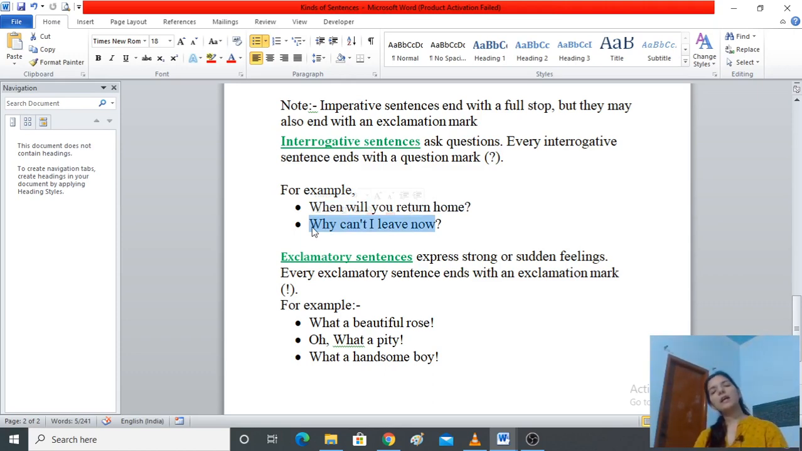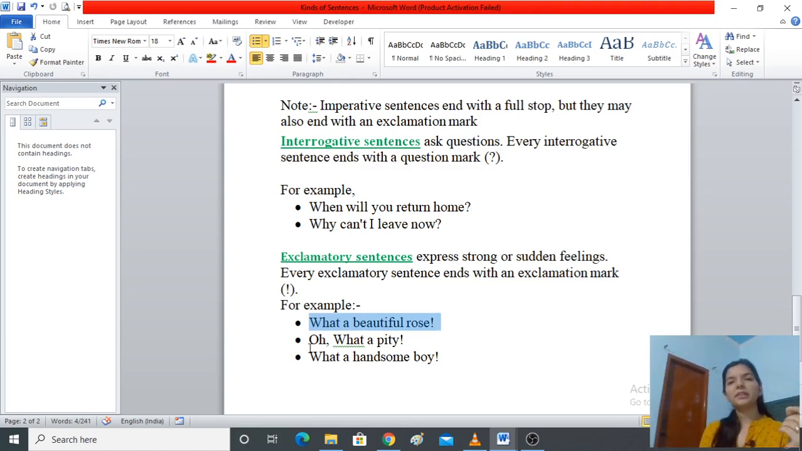Now the fourth one and the last one is exclamatory sentences. Now what are exclamatory sentences? We use exclamation sign to express surprise and when we are astonished by something. So it expresses a strong feeling, a sudden feeling. Every exclamatory sentence ends with an exclamation mark. For example, what a beautiful rose. Now we are exaggerating the rose, that it is very beautiful. Hence it is an exclamatory sentence.